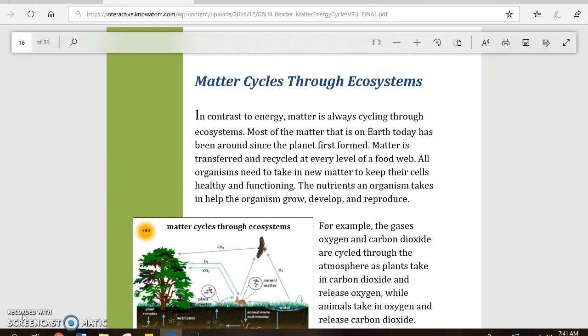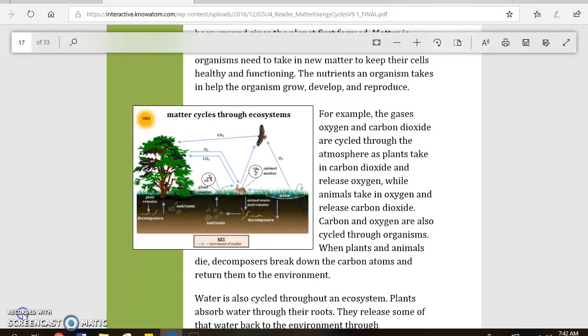Matter cycles through ecosystems. In contrast to energy, matter is always cycling through ecosystems. Most of the matter that is on Earth today has been around since the planet first formed. Matter is transferred and recycled at every level of a food web. All organisms need to take in new matter to keep their cells healthy and functioning. The nutrients an organism takes in help the organism grow, develop, and reproduce. Diagram: Matter cycles through ecosystems.